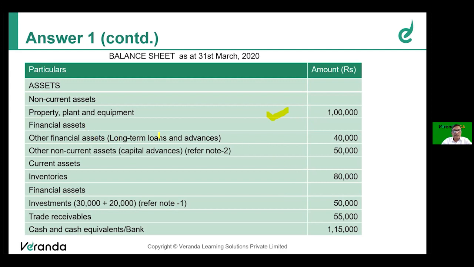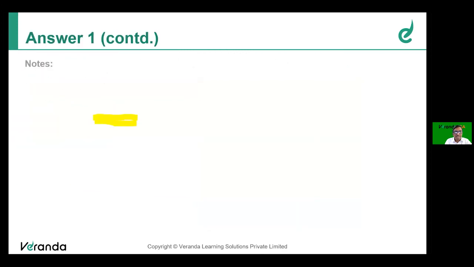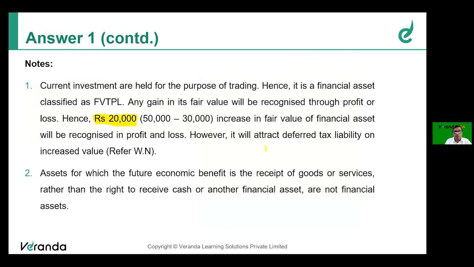Other financial assets, long-term loans and advances, 40,000 rupees. That is also no change, as given in the question. Whereas the other non-current asset of 50 is a capital advance. We should clearly mention it is paid for a capital advance. We should not club it with other non-current assets. We should show that separately, 50,000 rupees. Refer to note number 2. So let's go to note number 2 to see what that is.